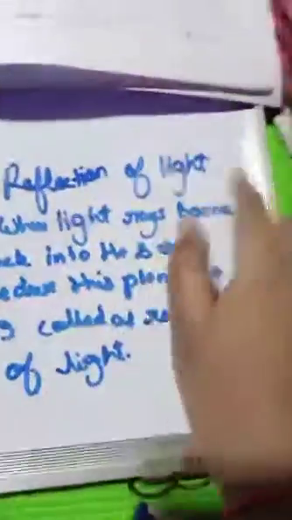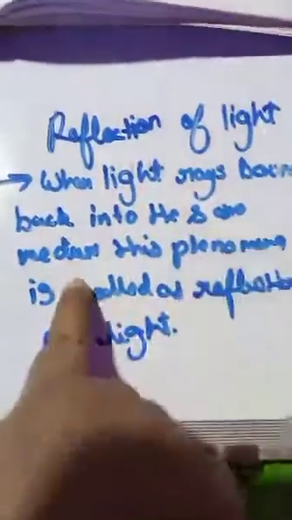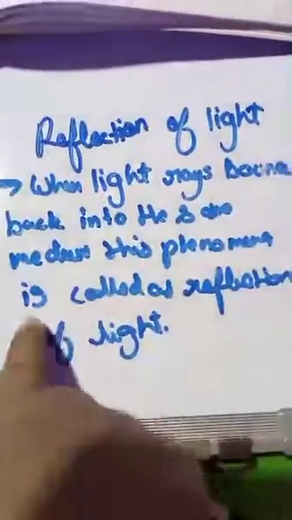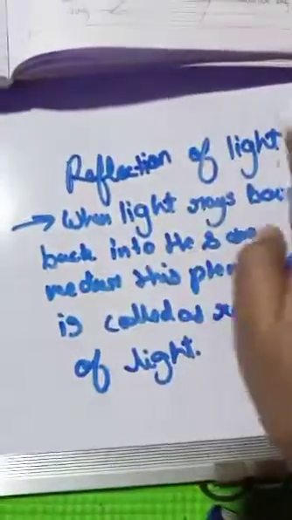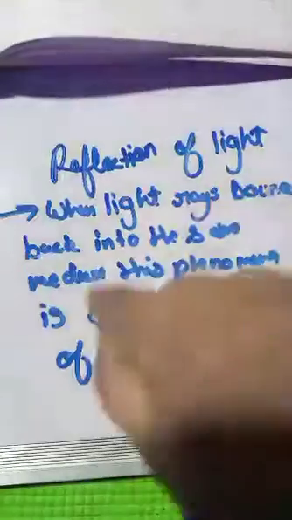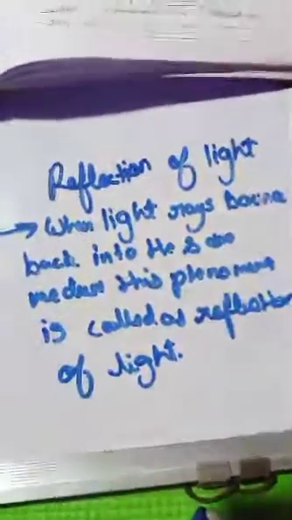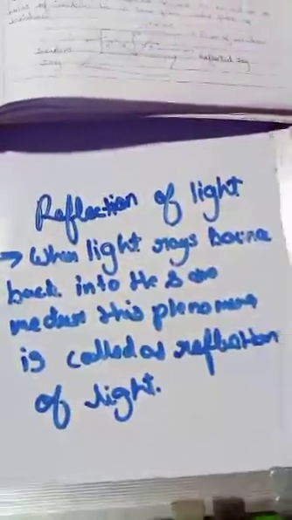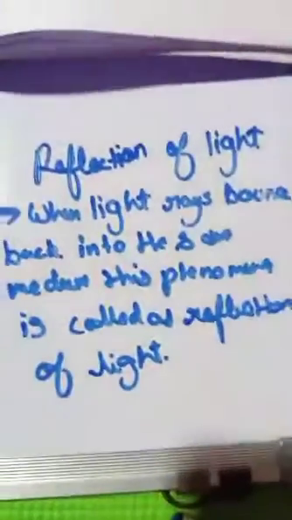Now let us see what is reflection of light. Reflection of light means when light rays bounce back into the same medium, this phenomenon is called reflection of light. Refraction of light is a different thing. You have learned that in your 10th standard, and we will see it further.